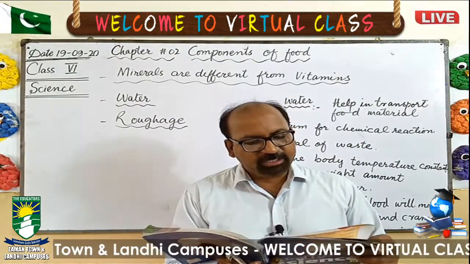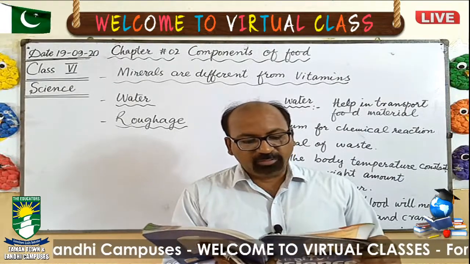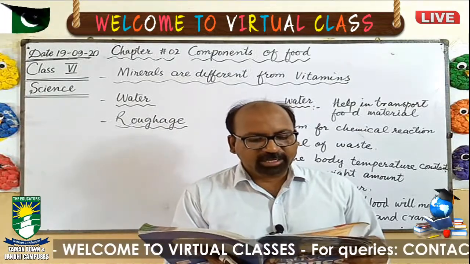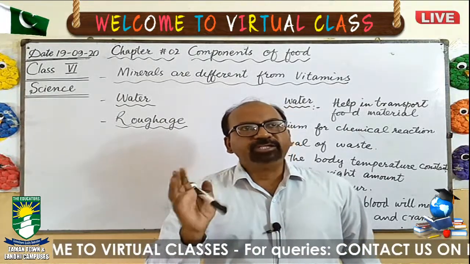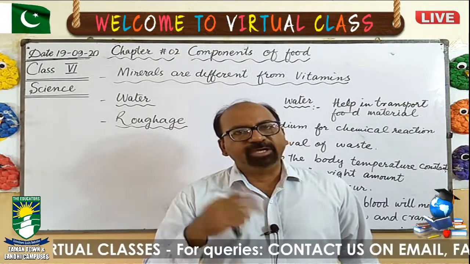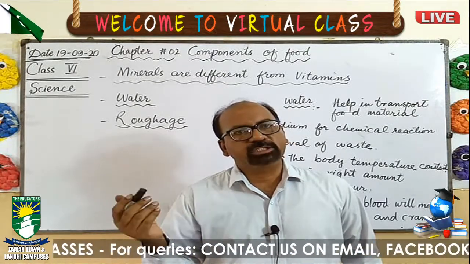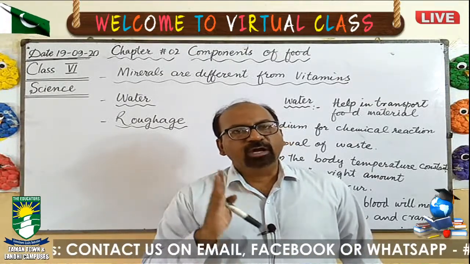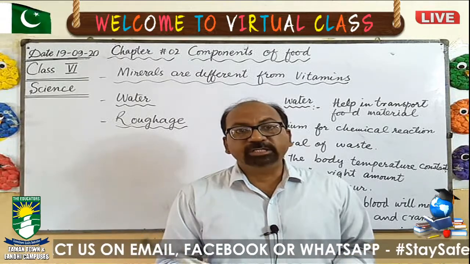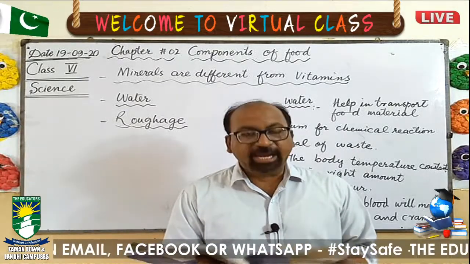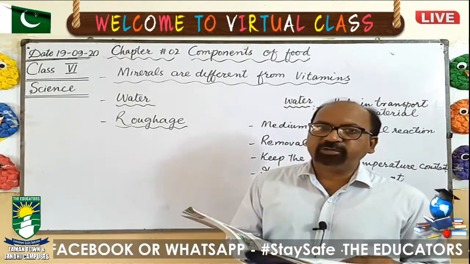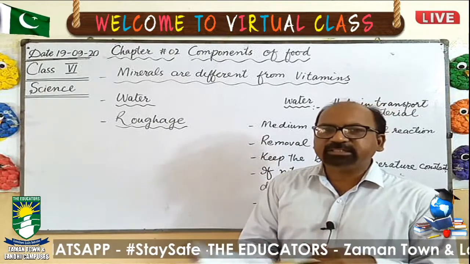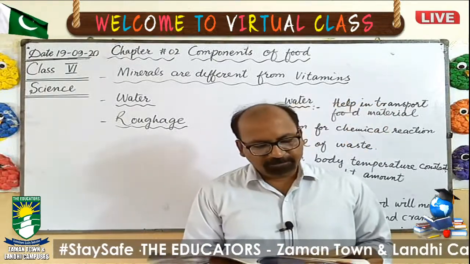Excretion is as important as the intake of food. Waste food material is flushed out of the body as it is toxic and harmful. If this waste material remains in the body, it becomes toxic. Toxic means poison. It becomes poisonous and can cause a lot of danger to the body. So it is necessary to expel it. And which thing helps to expel it? That is the roughage, which helps to expel this waste material from the body.